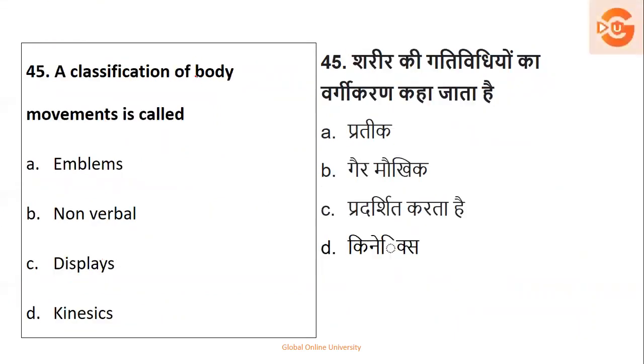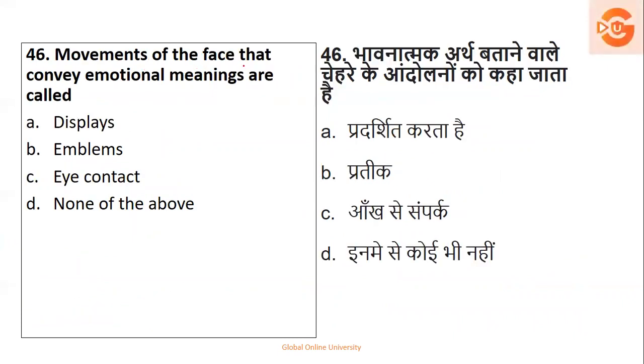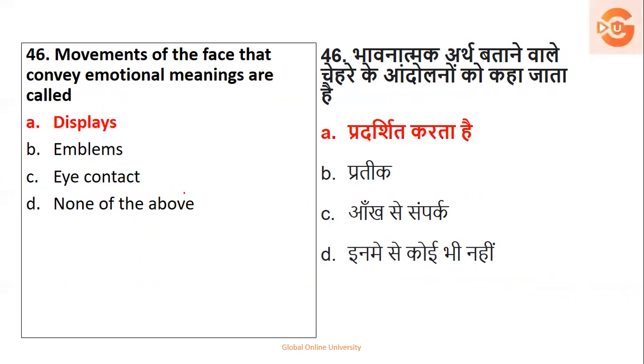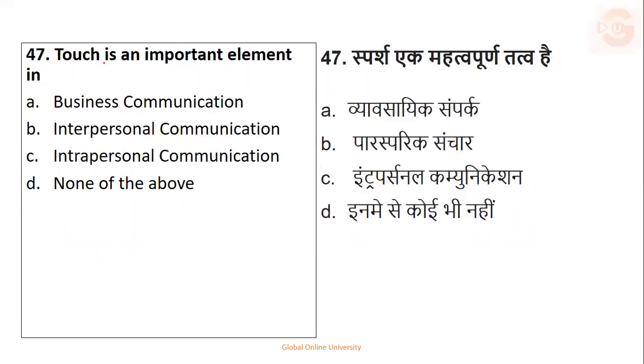Next, a classification of body movements. Where we studied chronemics, it's time, body movements is kinesics, okay? So the right option here is option number D, that is kinesics. Next, movements of the face that convey emotional meanings are movements of the face, displays, emblems, eye contact, or none of the above. So what is displayed is the movement of the face. So the right answer is option A.